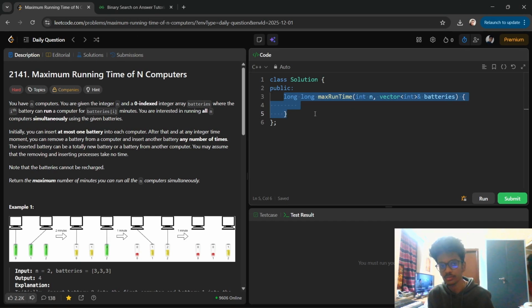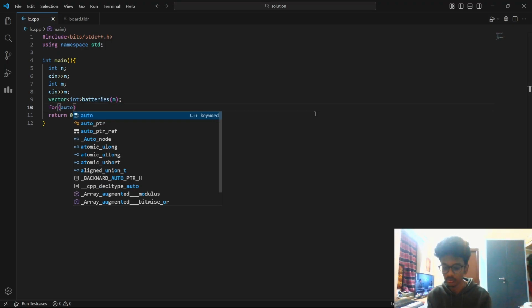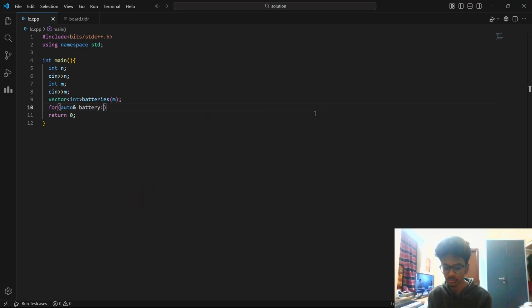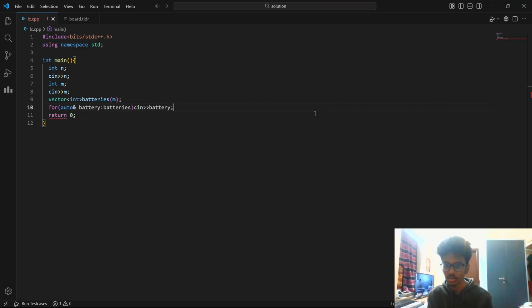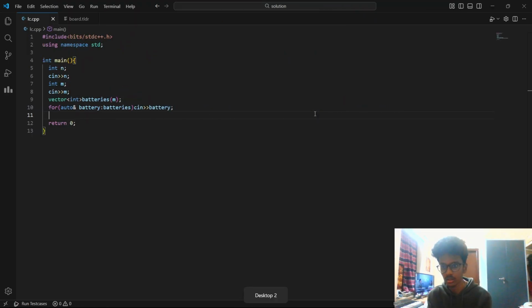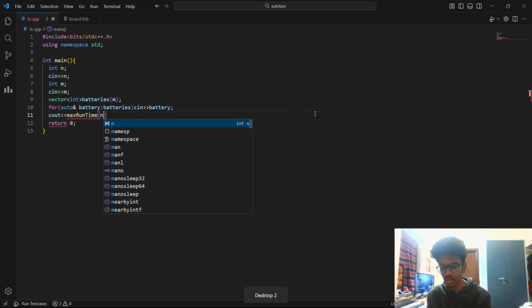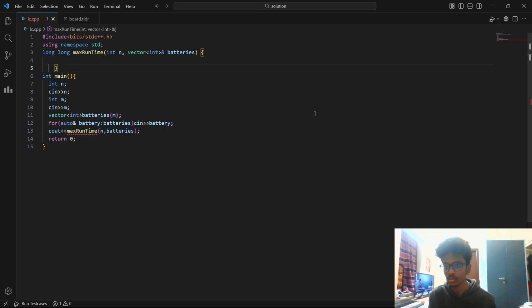They didn't mention a size, but we'll take some size. And we need to print the max runtime, which takes the batteries vector.